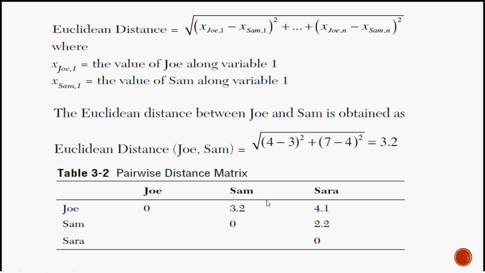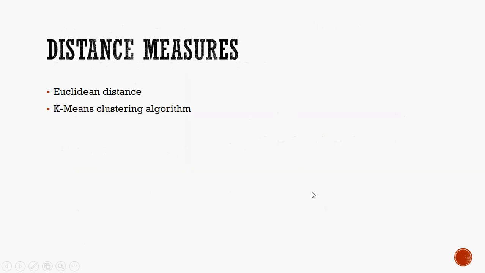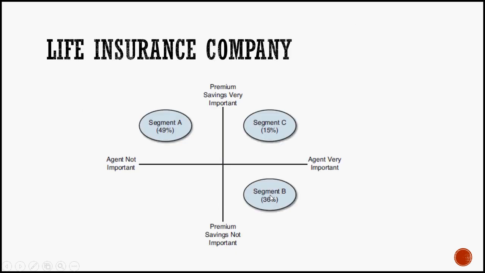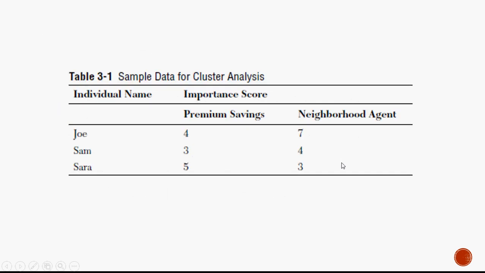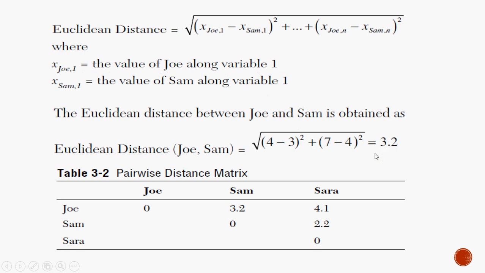So if it is 3.2, what does that mean? Sam and Joe have a distance of 3.2. What is the basic interpretation behind this value? The higher the distance, the higher the number, it means Joe and Sam are far located from each other. So obviously they would have fallen into 2 different clusters.